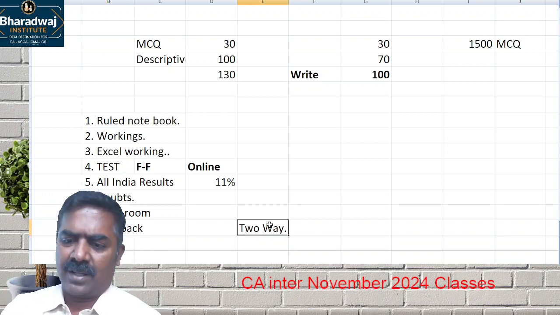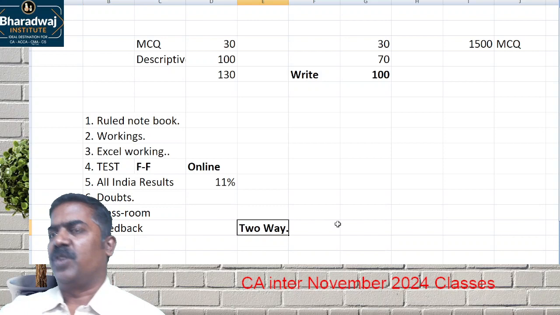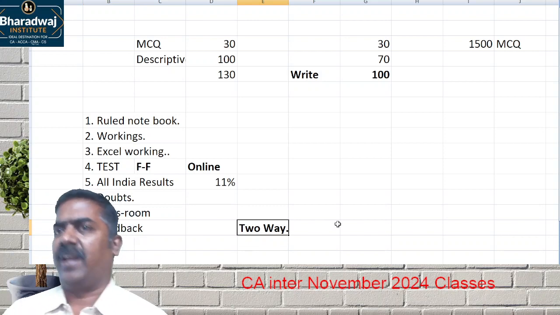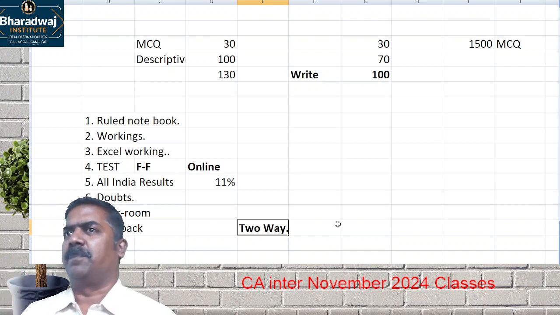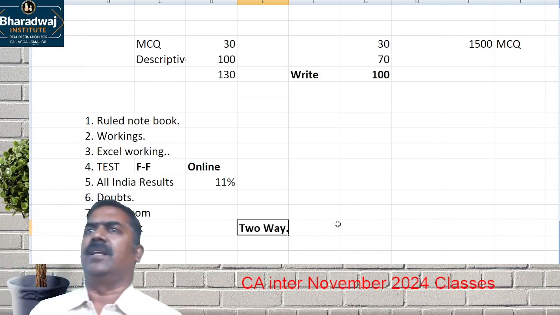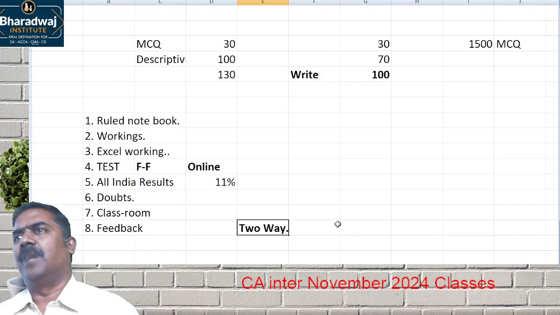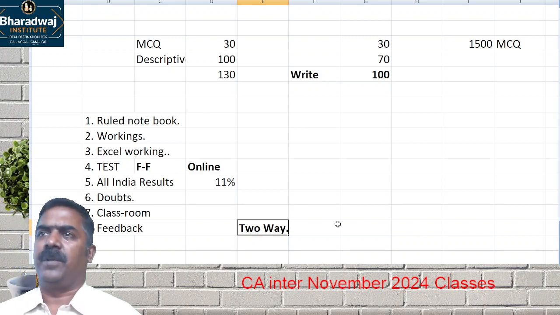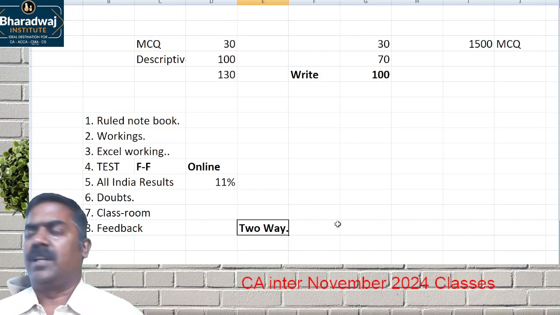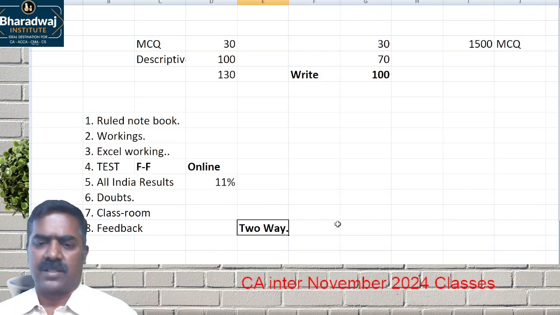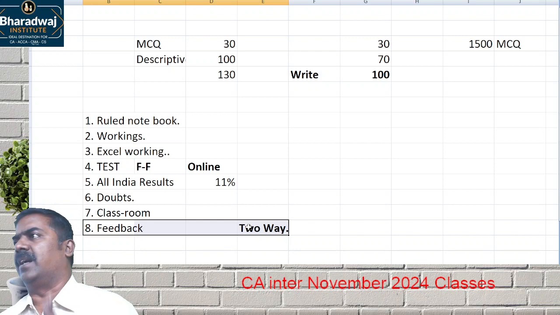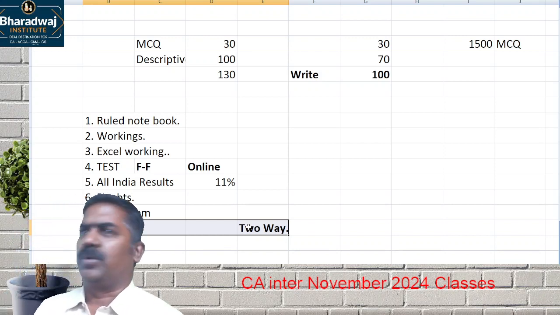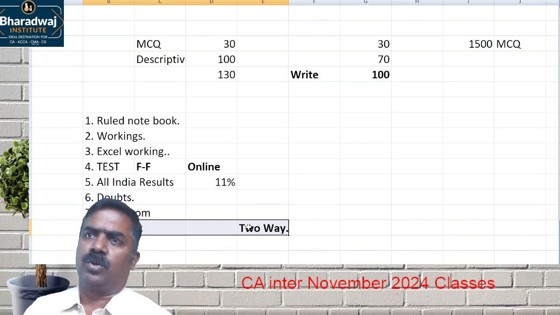And the second one, as I said, is two-way feedback. If you find that I am fast, if you find that I'm not solving adequate problems, if you find that certain problems are skipped, if you find that certain things you're not understanding, ask. I'm here to repeat n number of times. That definitely matters a lot. Two-way feedback: the students communicating feedback to the faculty, and the faculty communicating feedback to the students. Both are important.